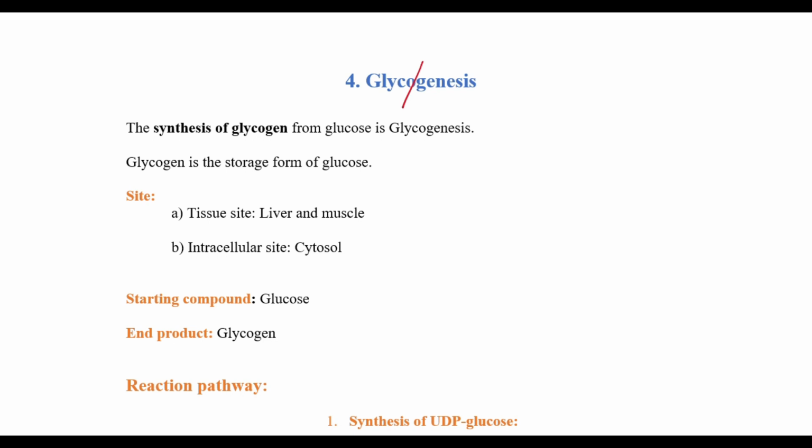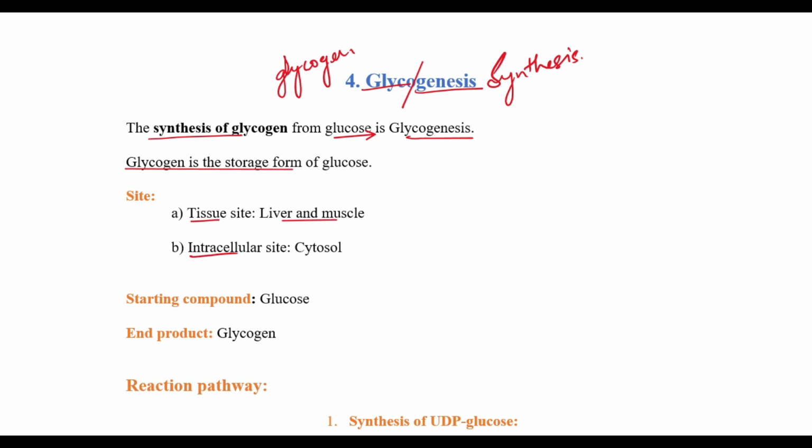We will split this word into 2, that is glyco is glycogen. Genesis means synthesis. So it means synthesis of glycogen from the glucose molecule is called as glycogenesis. Glycogen is the storage form of glucose in the body. The site for glycogenesis is the tissue. We have the liver and muscles, and intracellular we have the cytosol of the cells. The starting compound is glucose while the end product is glycogen.